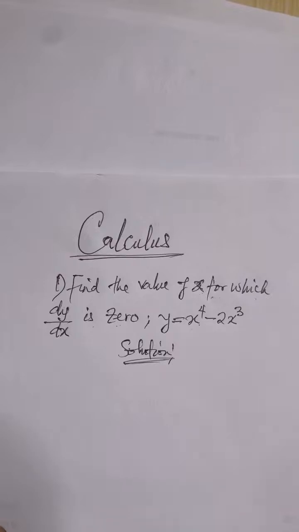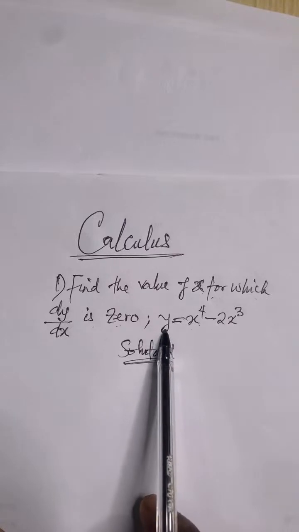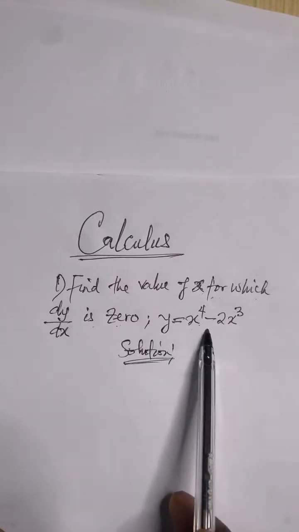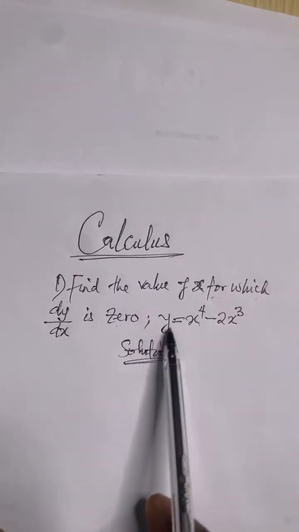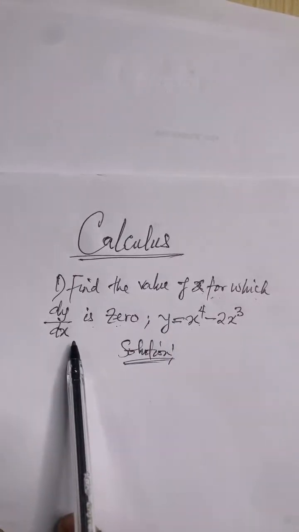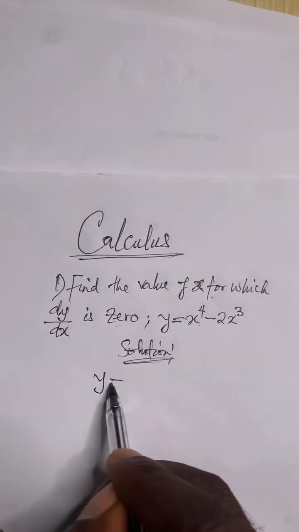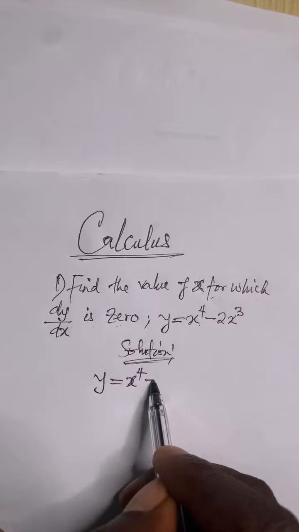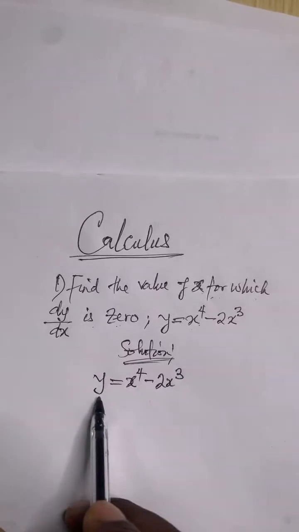Davis. Okay, let's flow. So for us to get this dy over dx, we need to differentiate this y with respect to this x we have here. That's the first step. The second step is to set that dy over dx to be 0 so that I can be able to find x. Let's get started. Remember the question is y equals x to the fourth minus 2x to the third. So now we want to take the derivative of this y.